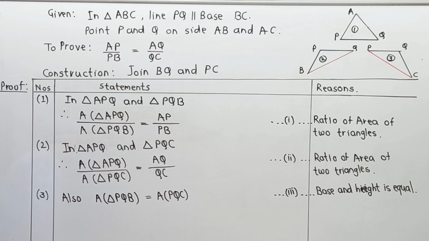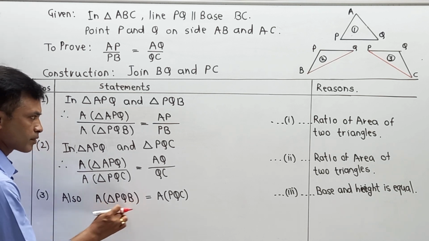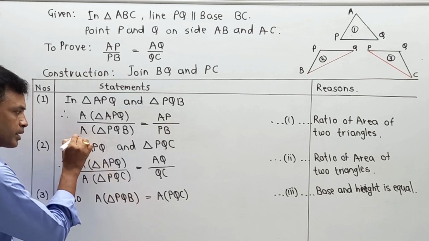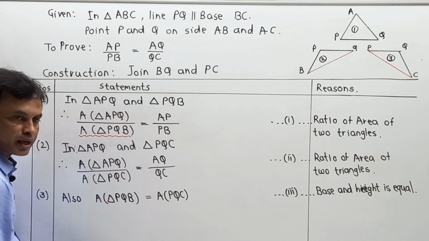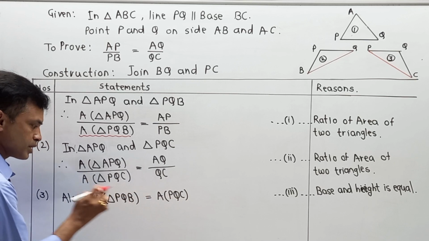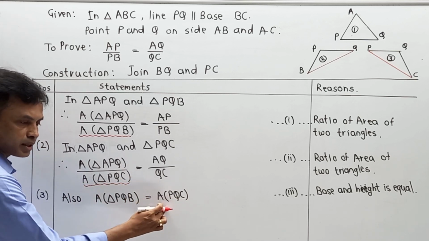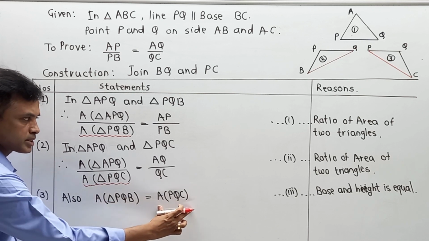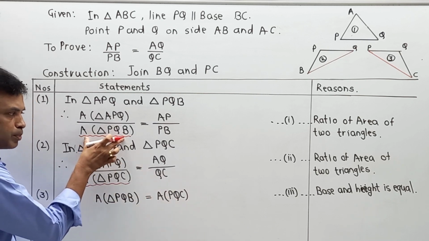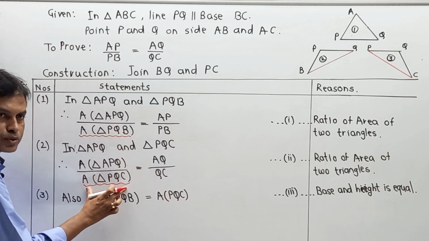Now what exactly conclusion are we getting from that part? Here area of triangle PQB is over here, and area of triangle PQC is over here. Means the third equation has two parts, PQB here and PQC here.